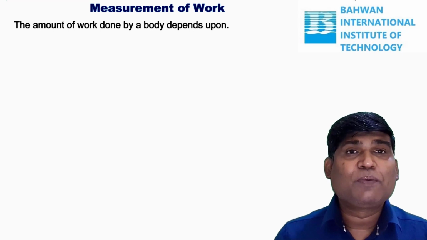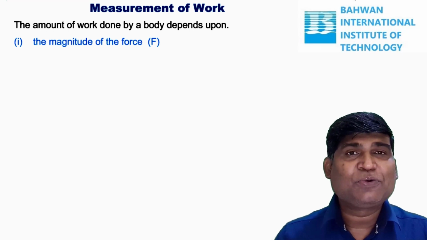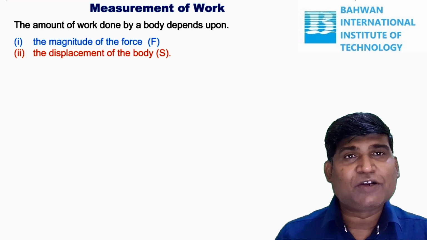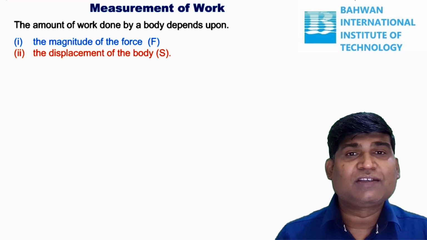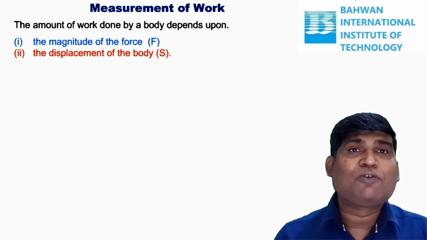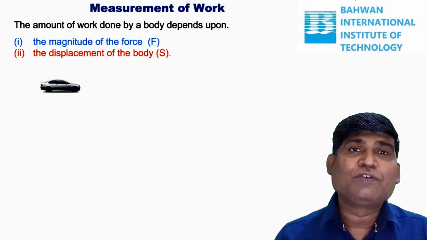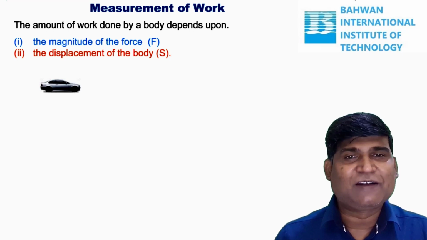That's why you need to keep in mind that work depends on the magnitude of force and the displacement of the body according to physics. So the magnitude of force and the displacement of the body, these are the two things which decide the amount of work done. So to measure work, we are using these two only.